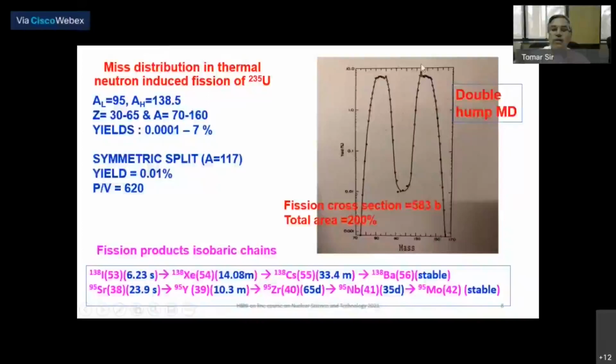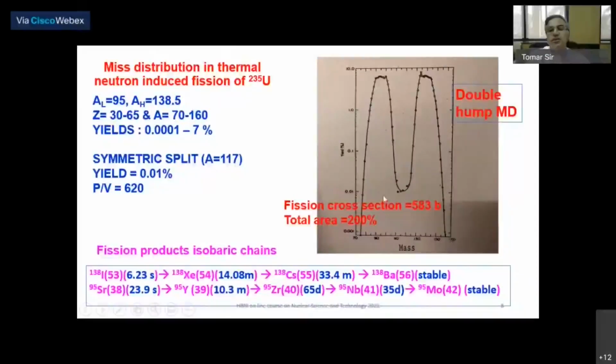The total cross section for the fission of 235 uranium with neutron is 583 barn, and this mass yield curve has an area of 200%, because 100 fissions give you 200 fission products. So the area under this graph is 200 for 100 fissions, and this 583 barn is distributed among the different fission products.